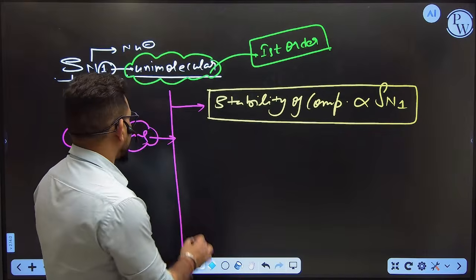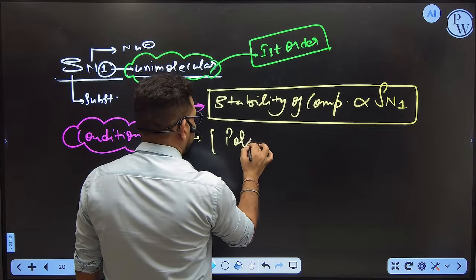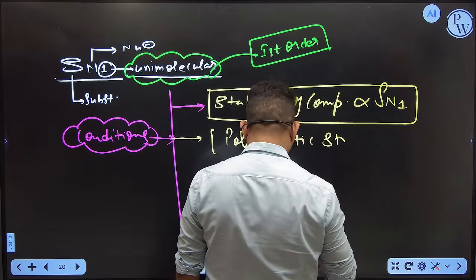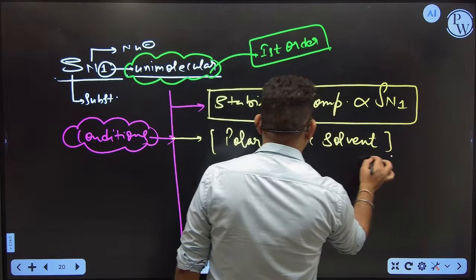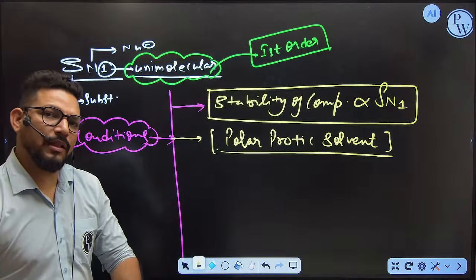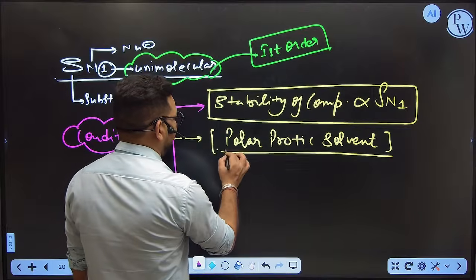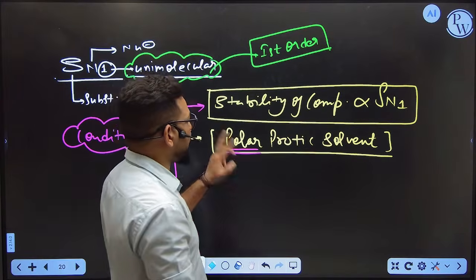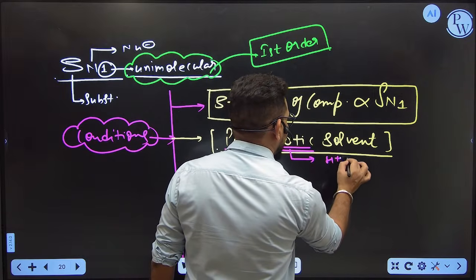Second condition: only polar protic solvent should be there. That means the SN1 reaction happens only when a polar protic solvent is present. What is the meaning of polar protic? Polar stands for a compound that gets polarized into plus and minus, and protic stands for one that releases H plus ion.